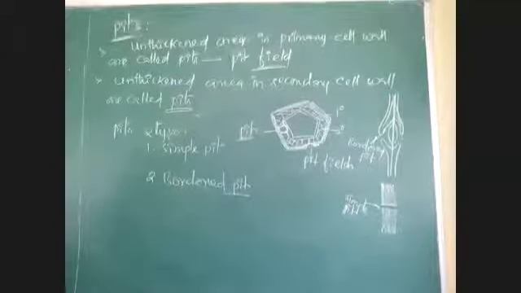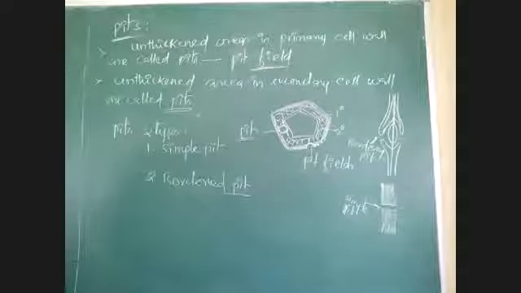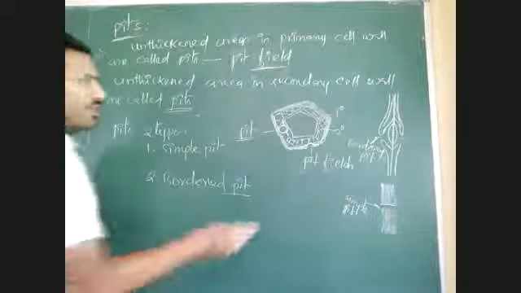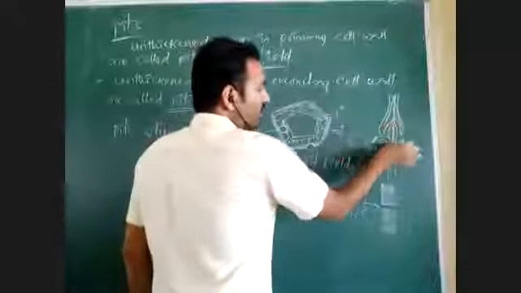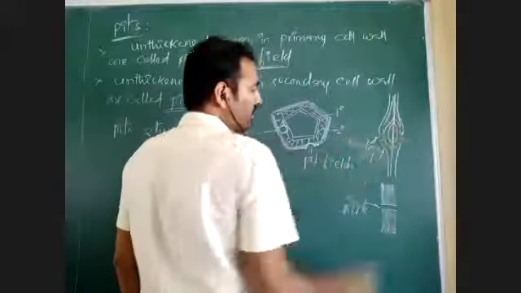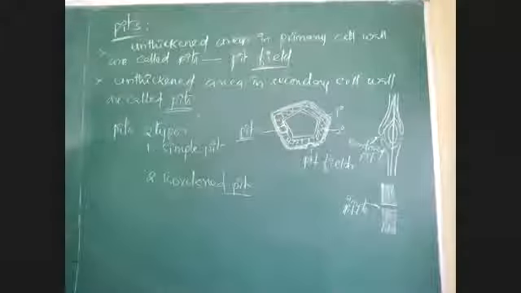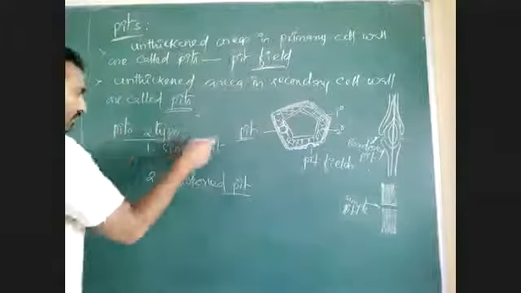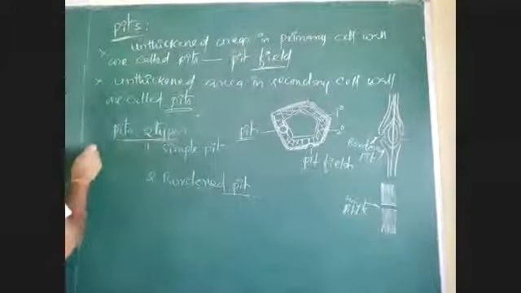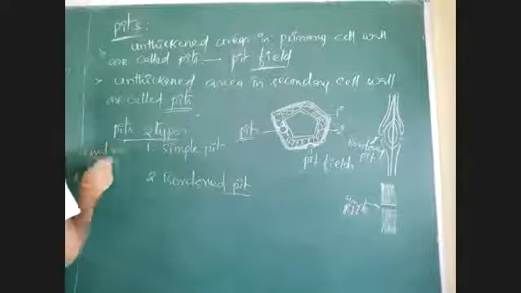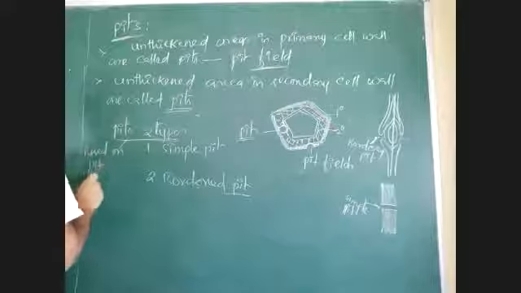Pit is nothing but where the cell wall is absent. The structure present inside this pit is called the pit chamber.